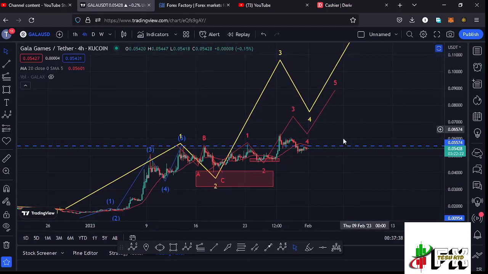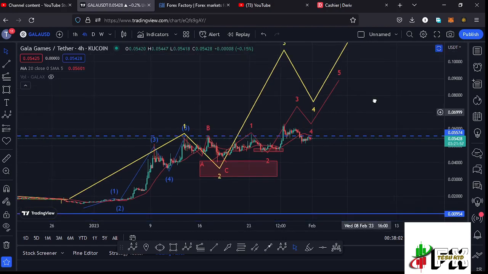And here on the charts you can see that I have this Elliott wave structure in red, where I'm terming that as the first wave. Then we have seen a corrective structure in the formation of that wave 2, and I believe whatever we are seeing at the moment could be the start of the formation of that wave 3 before we can expect a wave 4, then push even higher in the formation of this wave 5 to fully maximize the formation of that larger Elliott wave count 3 to the upside.